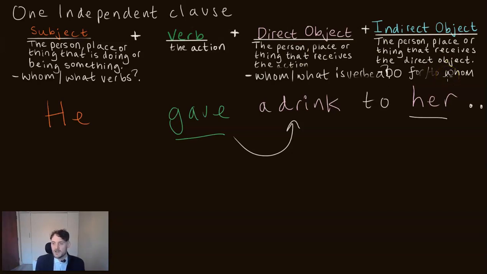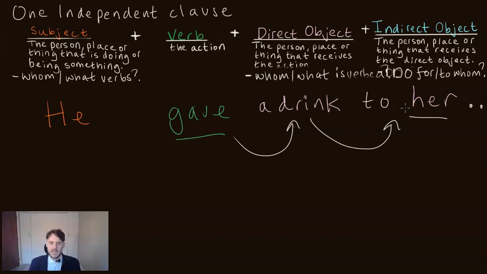To find the indirect object, you ask this very, very important question: direct object for or to whom? And in the case of this sentence, a direct object for who? Well, it's a drink for her.